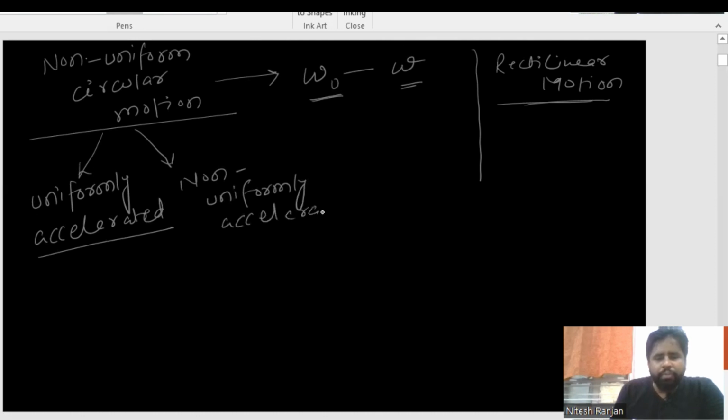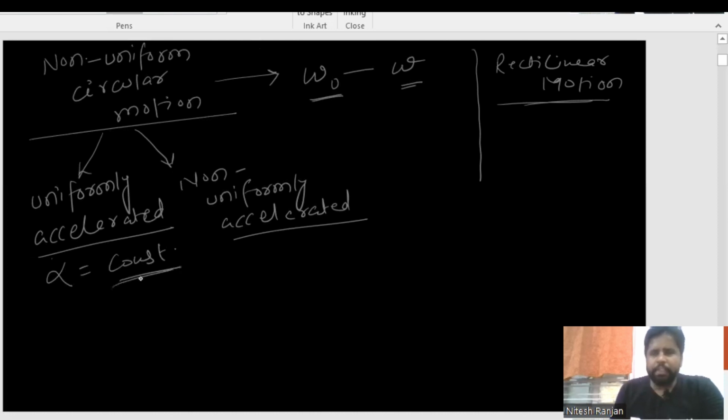Now there will be one question in your mind: what is the difference between uniformly accelerated motion and non-uniformly accelerated motion? I will make it clear. Since I am talking about uniformly accelerated motion, it means alpha is going to be constant.